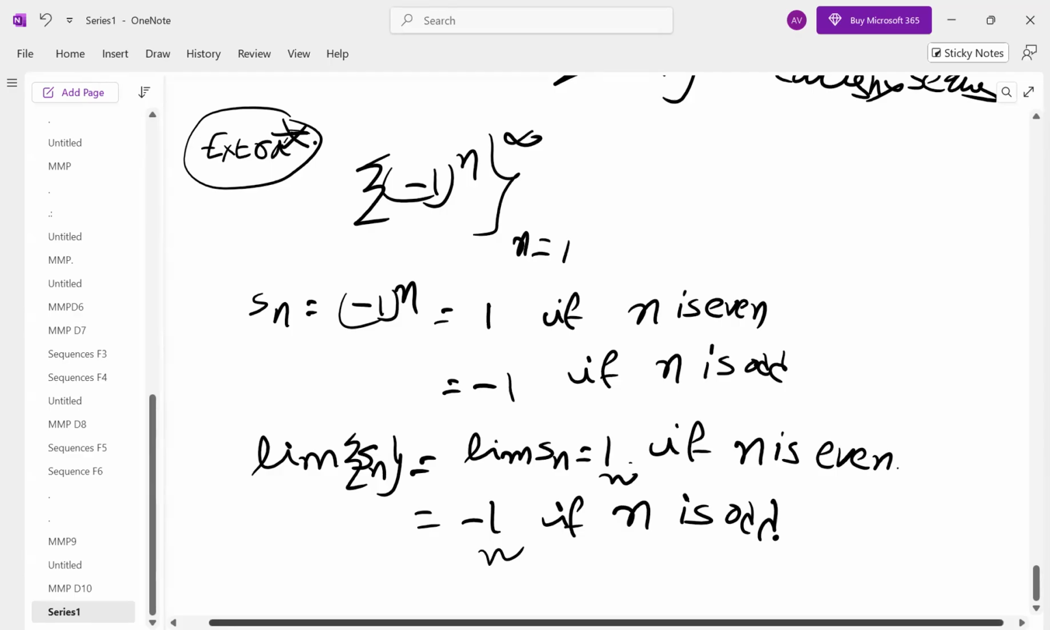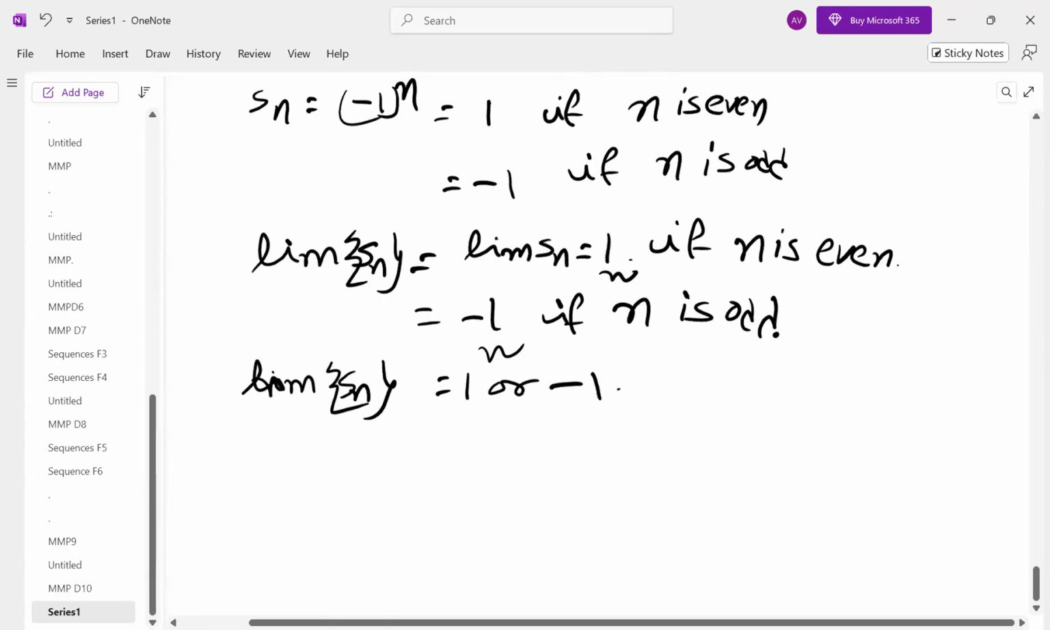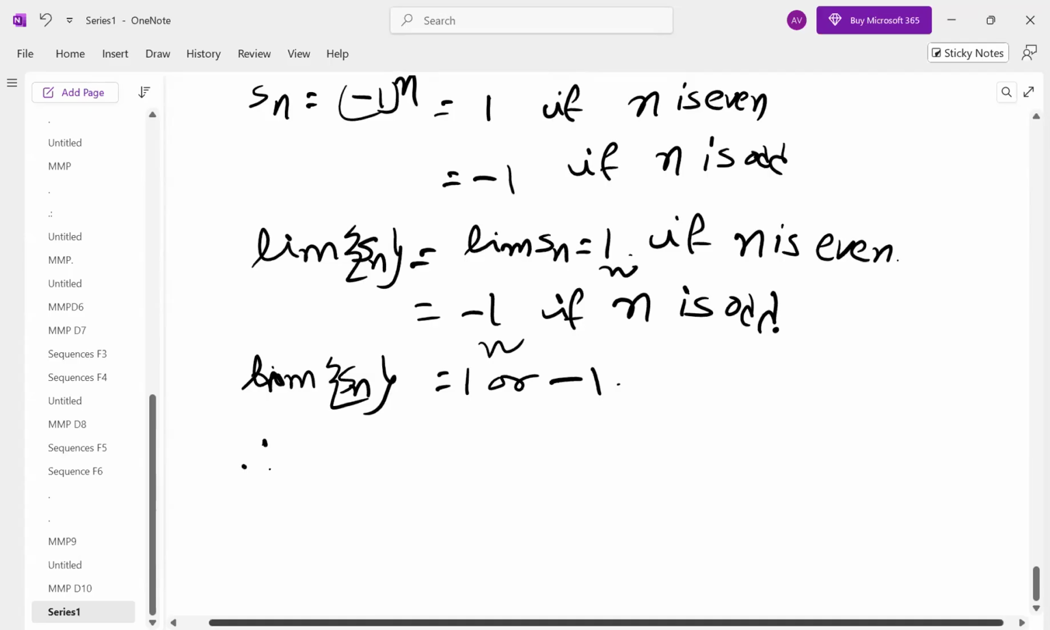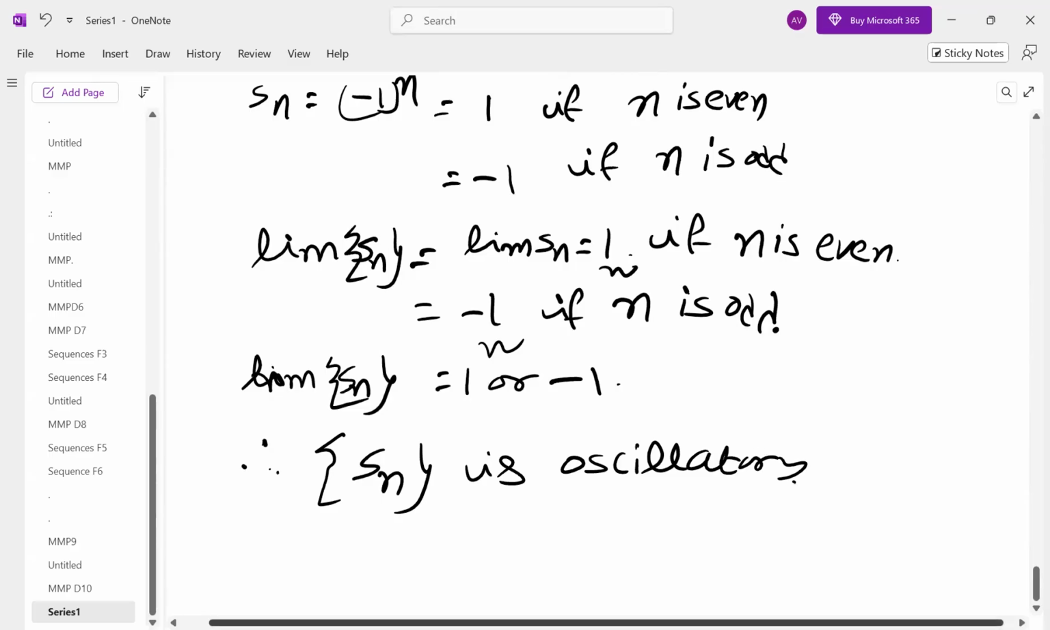Therefore, we say that the sequence Sn is oscillatory because we are getting sometimes 1, sometimes -1. Therefore, the limit is finite but not unique. Therefore, we say the sequence Sn is oscillatory. It oscillates finitely, hence does not converge.